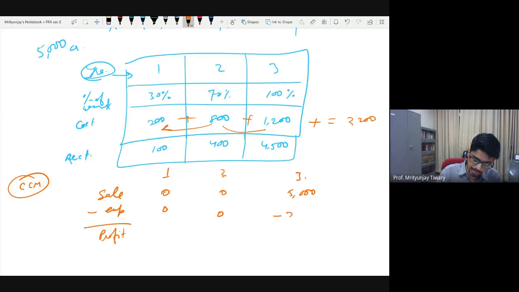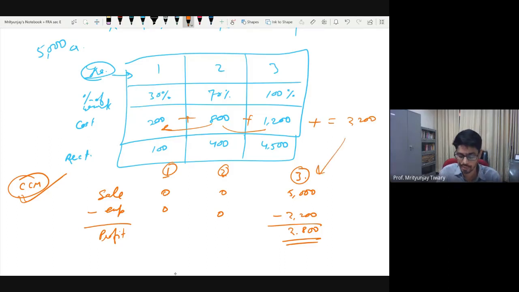Subtract the entire expense of 2,200, and you will say that this firm has made a profit of 2,800 crore rupees in year 3. This is how things would look under the completed contract method. Very simple: only in the year in which the work is completed, the entire revenue and entire expense is recognized. That's what the name itself suggests.